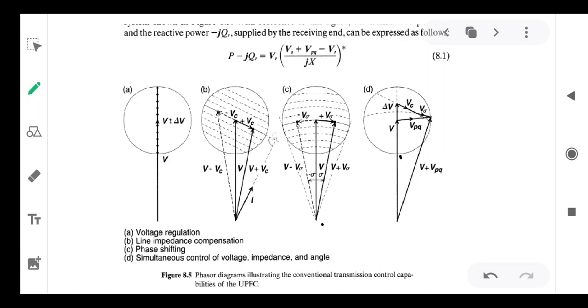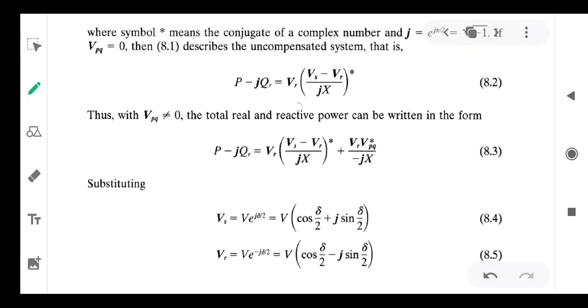So P plus jQ is equal to VR into the effective voltage, which is in terms of VPQ. By changing the VPQ value, P and jQ can be controlled. Active power as well as reactive power of the system can be varied by changing the device settings. This is P minus jQ, equal to Vs minus VR by jX into VR. This is the system power without any compensation.